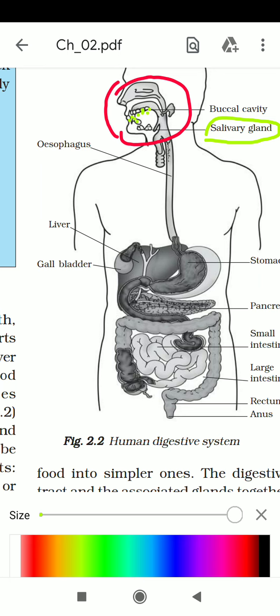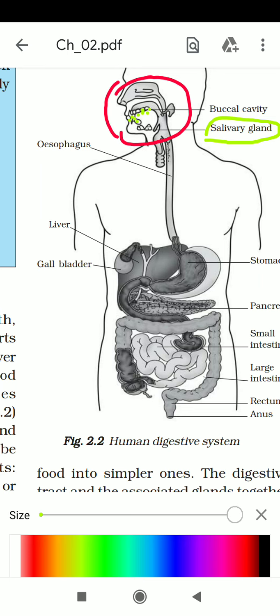The saliva secreted from the salivary gland makes the food soft, and the teeth help in breaking the food. From the salivary gland, the digestive juice amylase is also secreted.